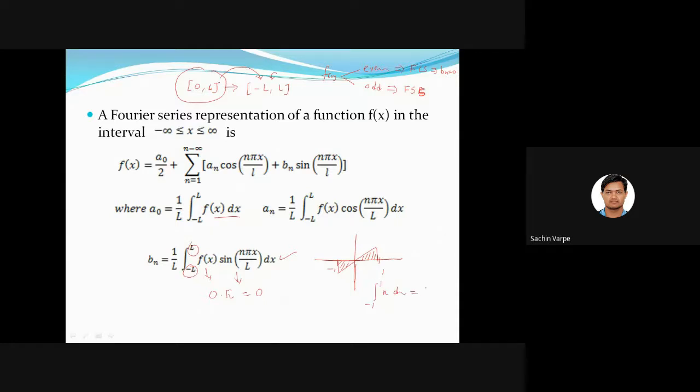what will it be? It will be 0, because that is nothing but integration of an odd function over a two-sided interval being 0, which is the cancellation of areas. Is this clear to everyone? Ultimately, integration is nothing but areas. That is why this Bn is 0, because the integrand is an odd function. Is this point clear to everyone? You can ask your doubts if any.